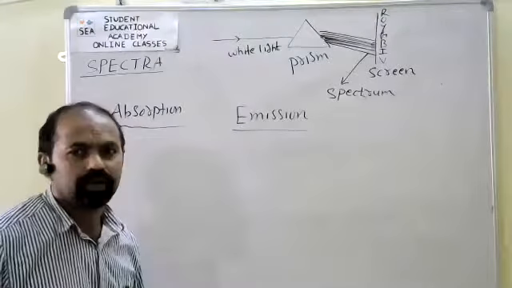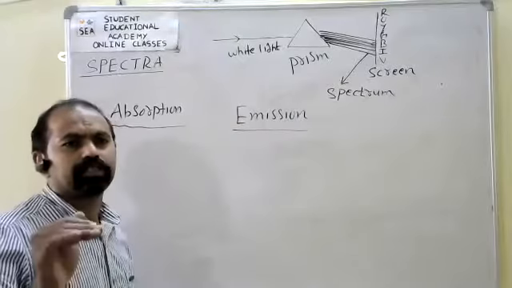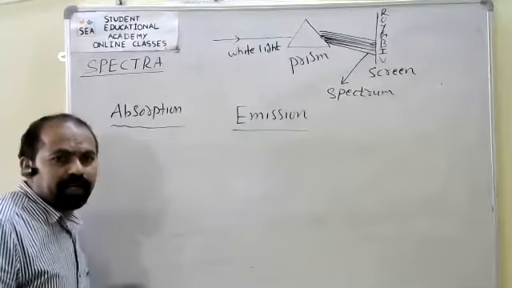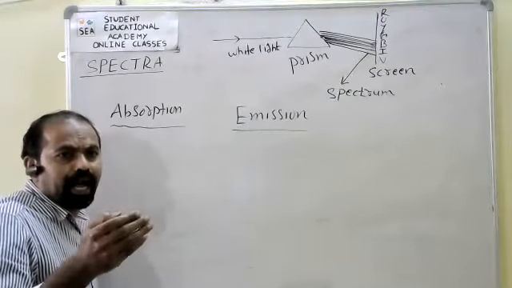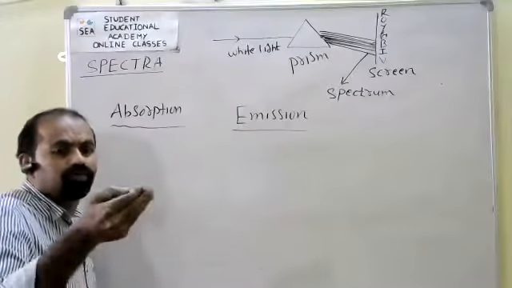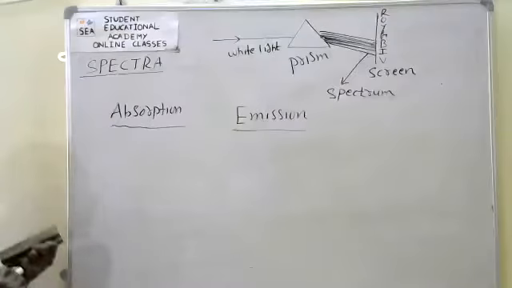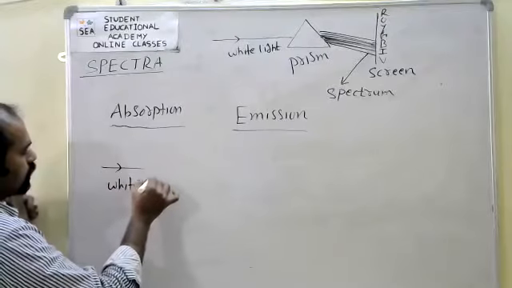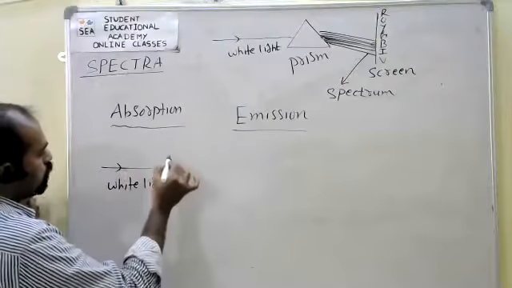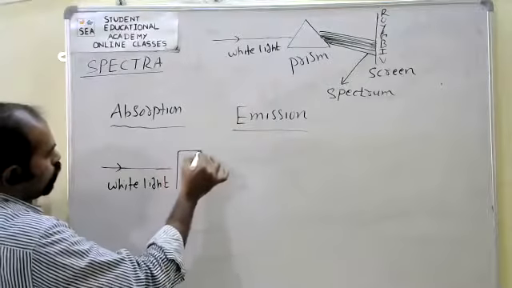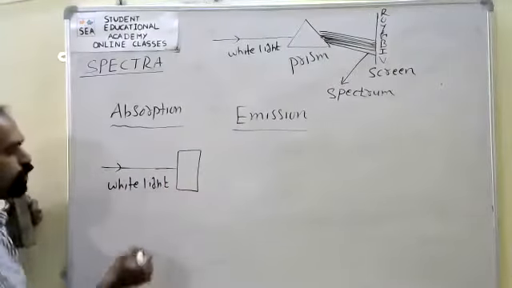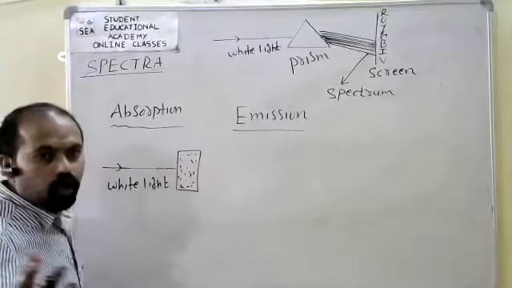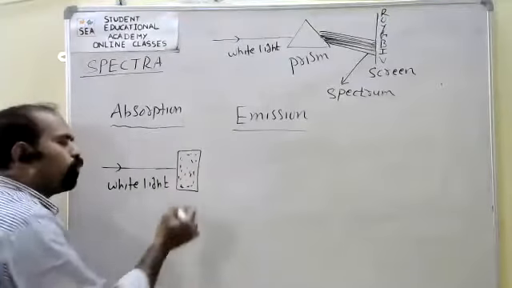Now, absorption spectrum means the spectrum produced by transmitted light after absorption of radiation. What is the meaning of that? Suppose I have taken white light, and it is passed through one tube. The tube has one gas, which is nothing but sodium vapors.